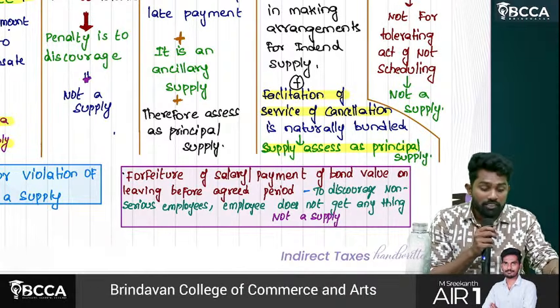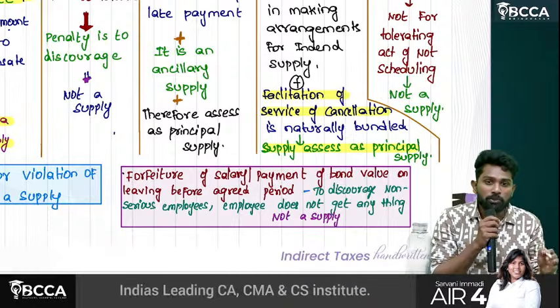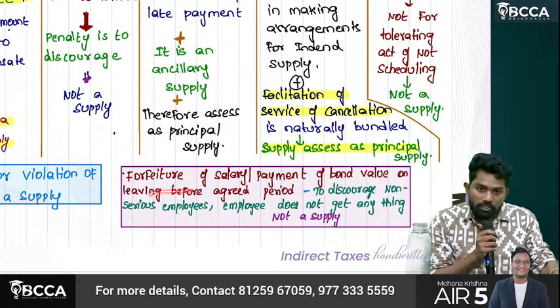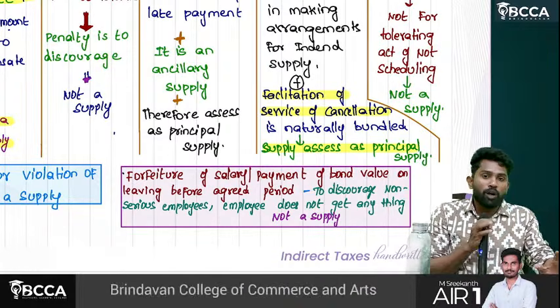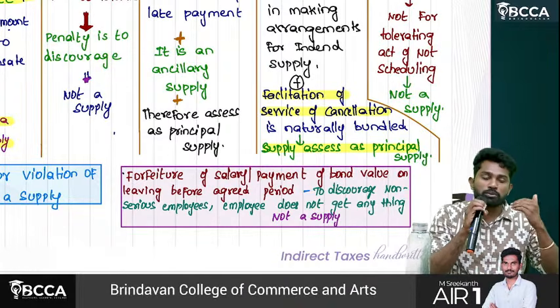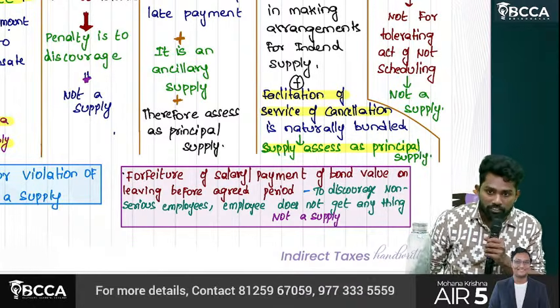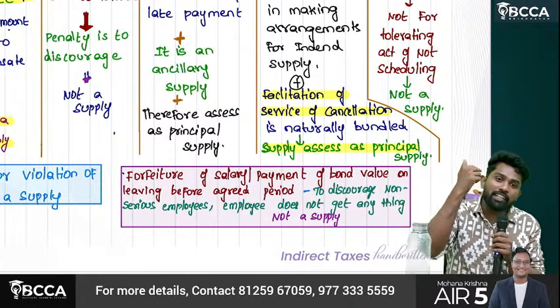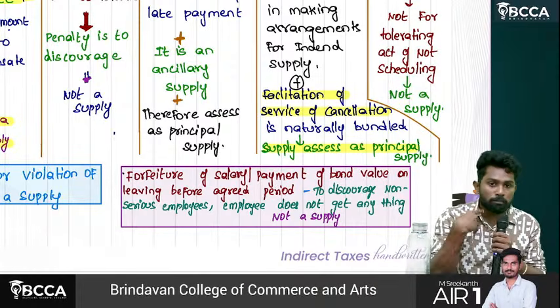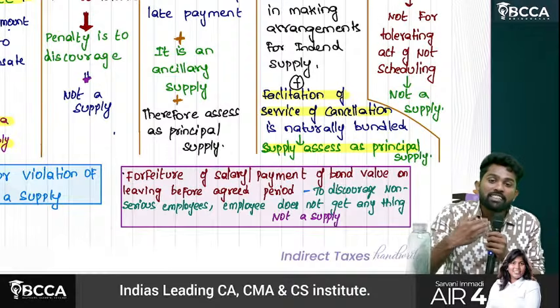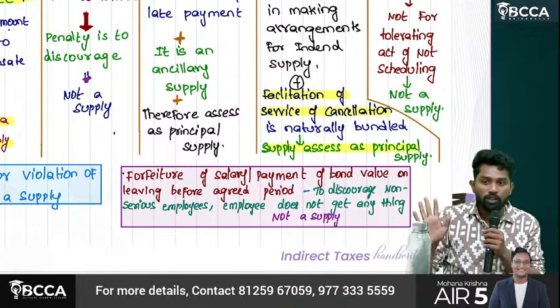Now the question is, does paying that bond value by the employee amount to supply? Sir, again, the explanation is simple. No company is okay with an employee leaving. Why are they collecting that penalty or bond related charges? Because if such terms are kept, at least he gets discouraged from leaving the organization.